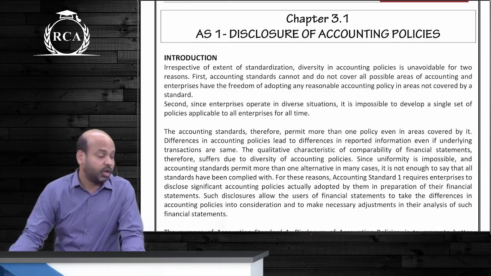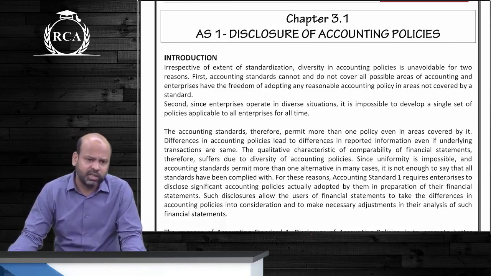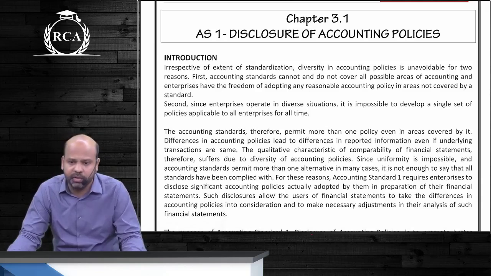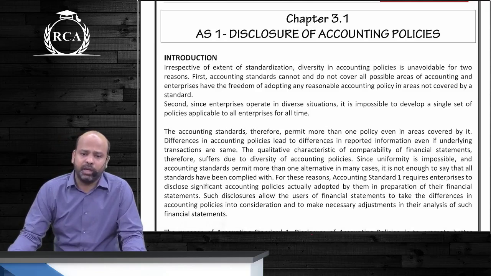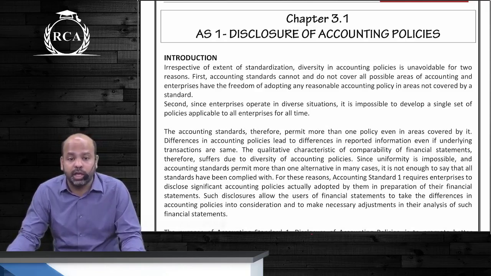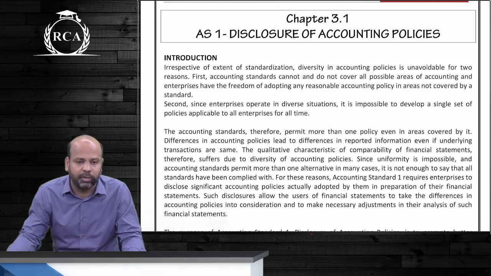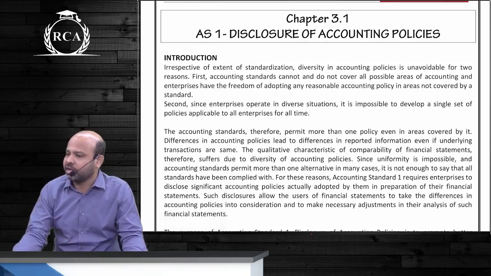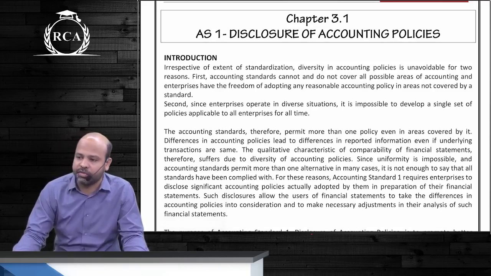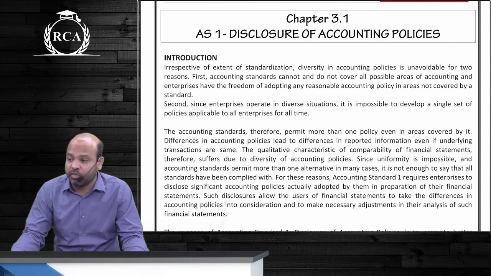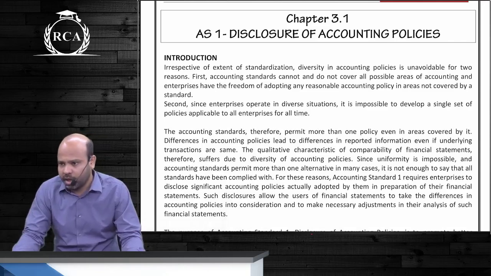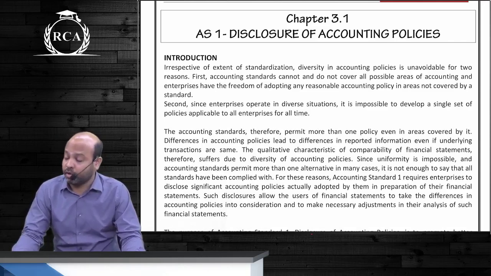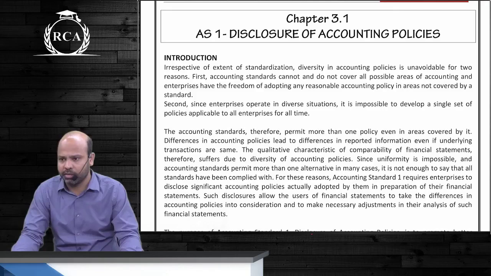Also, guys, even if there is only one accounting policy given under a standard, readers of the financial statements need not have an idea about all the accounting policies. That is why this standard primarily focuses on you disclosing all the accounting policies that were followed in preparation of financial statements. Financial statements' definition, guys, includes your balance sheet, cash flow statement, statement of P&L and notes to accounts. Under law, you will also learn about statement of changes in equity, but that applies only to entities that follow Ind AS, not Indian GAAP, old accounting standards.